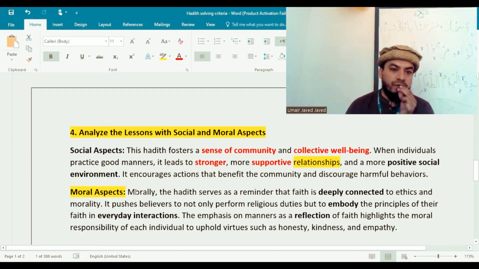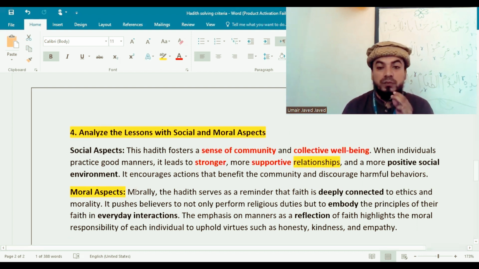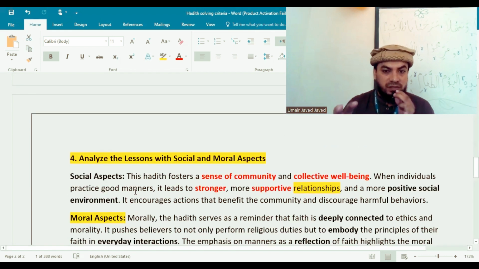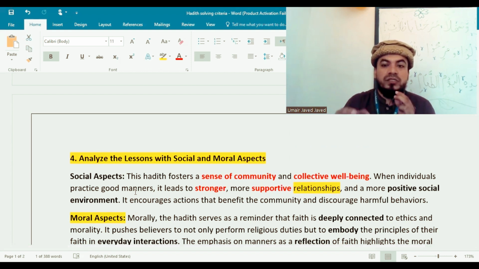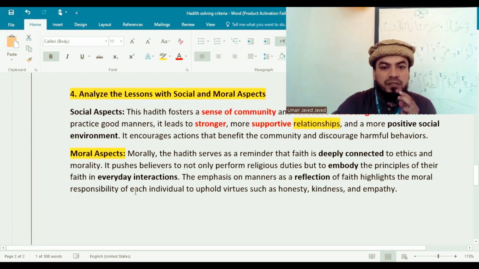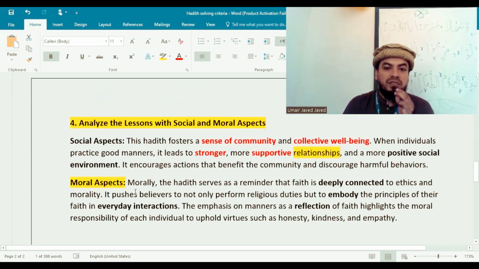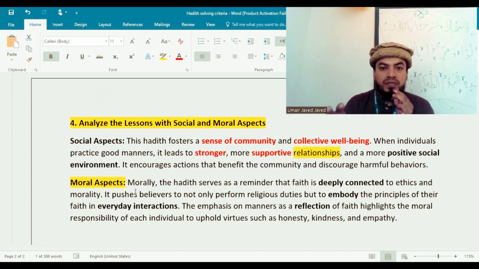The fourth point, according to the SLO, is to analyze the lessons with social and moral aspects. This hadith gives the sense of community and collective well-being in your social life. As a member of a group in society, you need to be stronger and more supportive to other people. The last is the moral aspect: this hadith also emphasizes good manners.